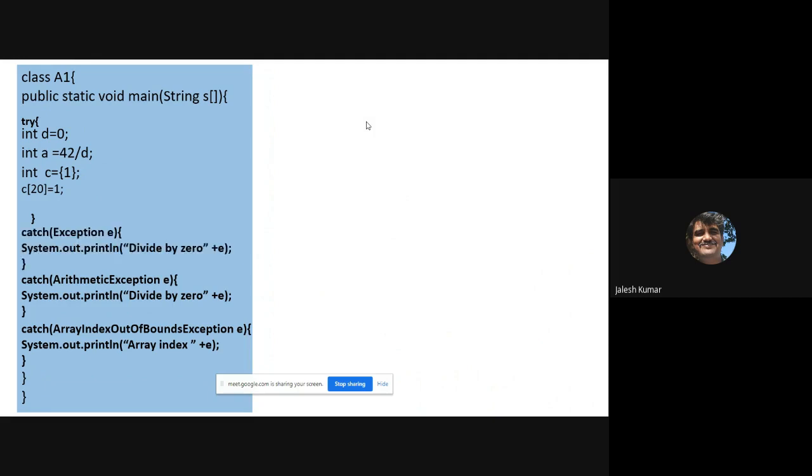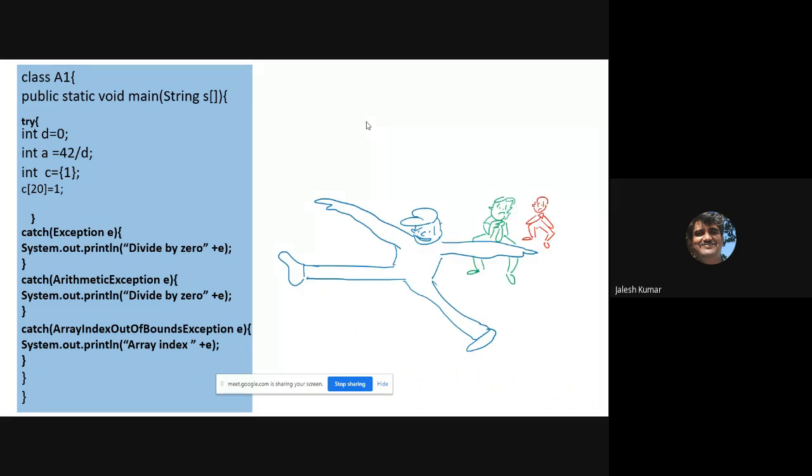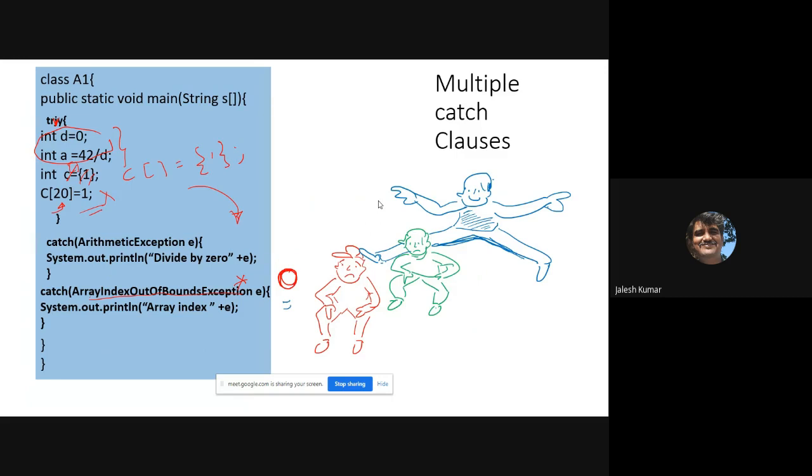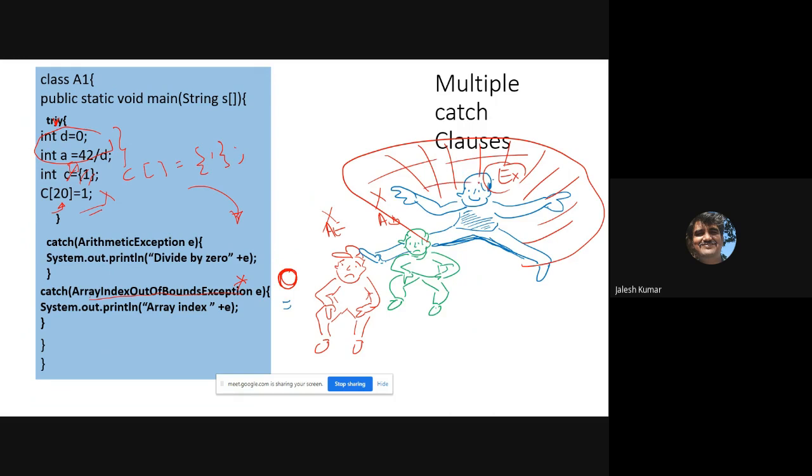If you write like this, then what happens? Because you know that Exception is the superclass. It is something like this. E covers everything, as you have observed in the previous example. Let us consider E is arithmetic exception, E is array index out of bound exception, but E is Exception. If you do not catch these, definitely you will catch all the exceptions, because it has a big boundary. So there is no way to escape from this particular way of catching.